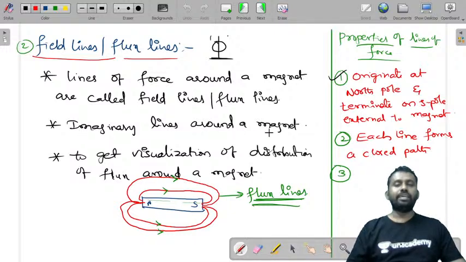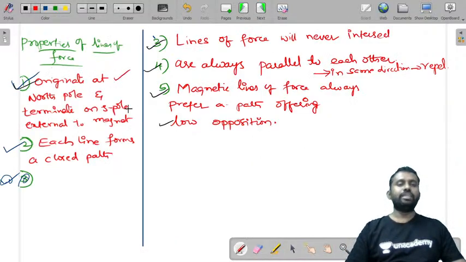These are imaginary lines around a magnet, taken in order to get a visualization of the distribution of flux lines around a magnet. And we have seen some properties: they originate at the north pole and terminate on the south pole external to the magnet, and each forms a closed path. The lines of force will never intersect, and are always parallel to each other in the same direction and repel each other.